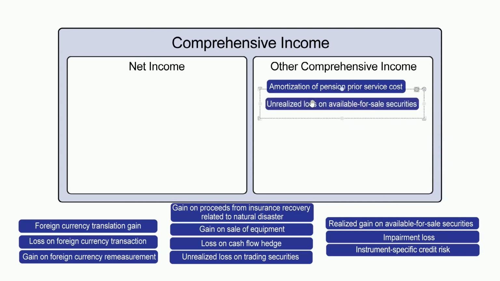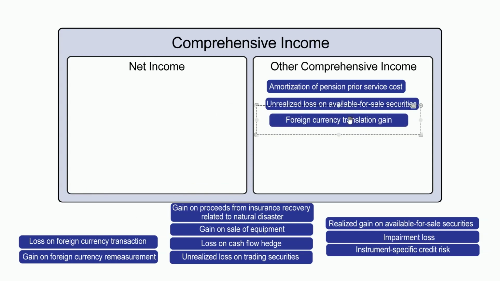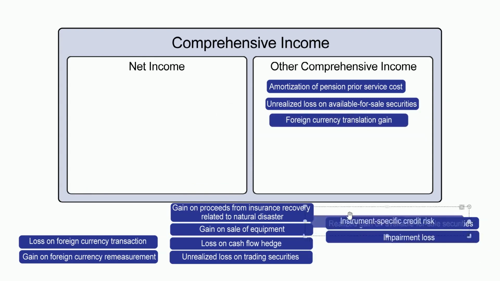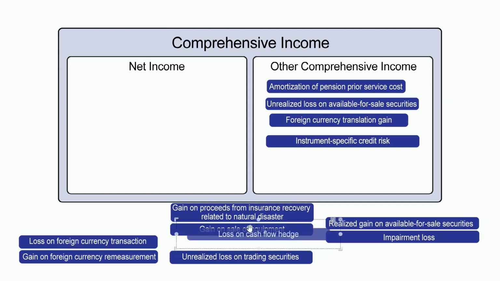That's number 2. PUF, the foreign translation. I'm looking to find that one in here. I have the loss on foreign currency transaction. No, foreign currency translation gain. So in this particular case, foreign translation gain, I'm going to move that over. Then I know that the I is the instrument specific. And then I'm going to go to the very last one, loss on an effective cash flow hedge. Unrealized loss on trading. Nope, loss on cash flow hedge. So this one right here, I'm going to move up there.